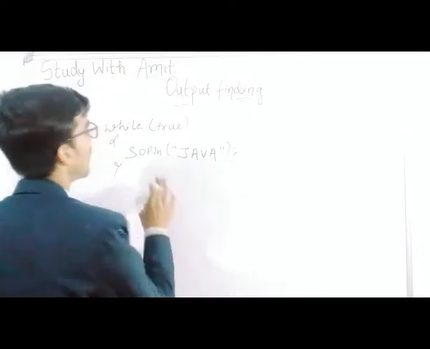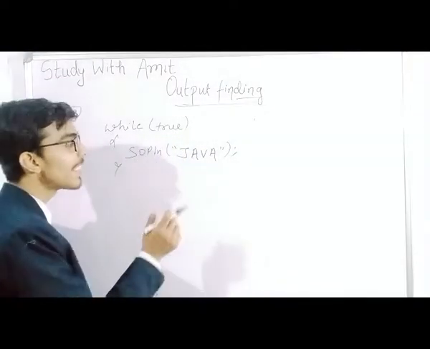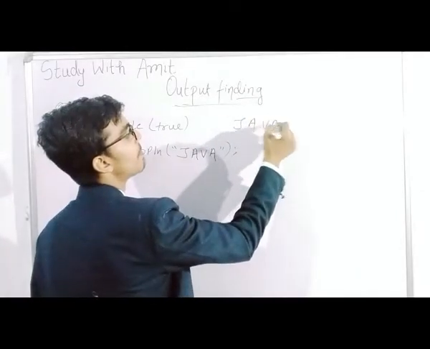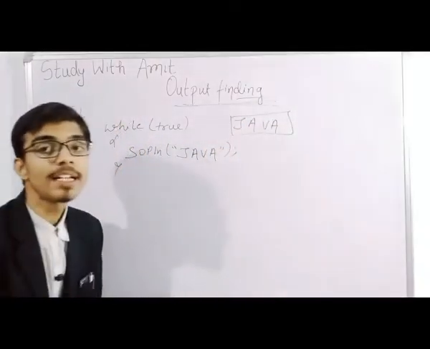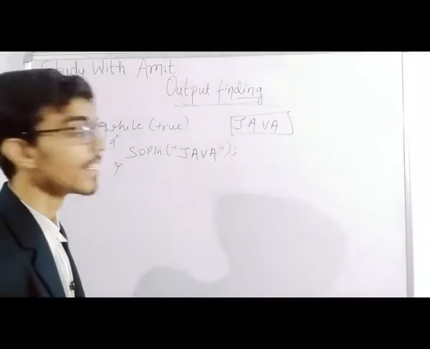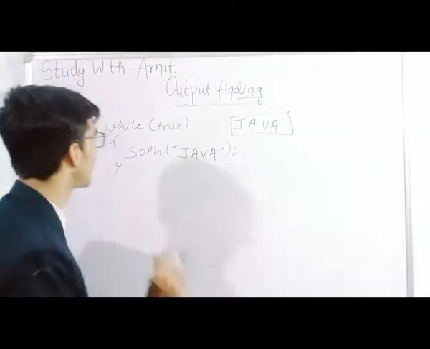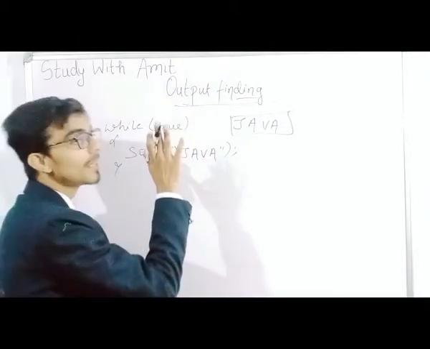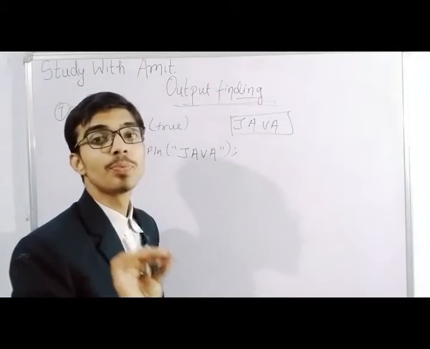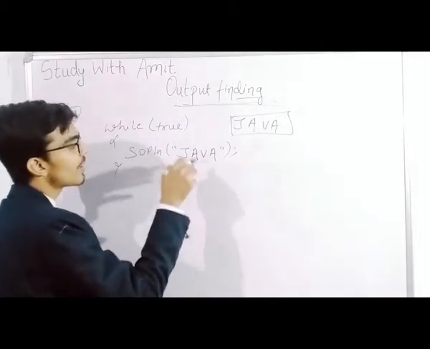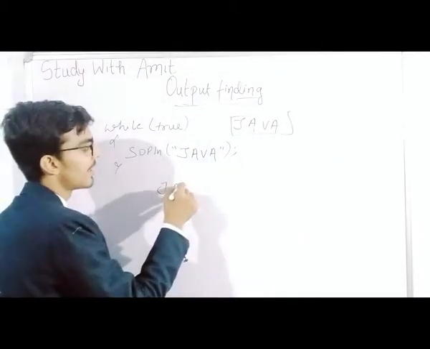We have here while true. How many times will this Java be printed? So we have to see how many times this Java is printed. While true means the condition. In a while loop we check the condition. The condition is true, so it will print Java.